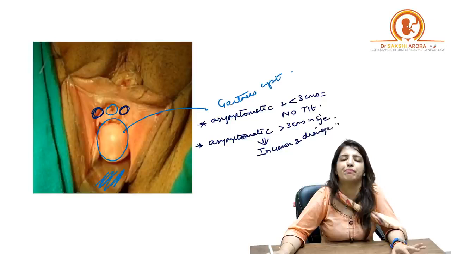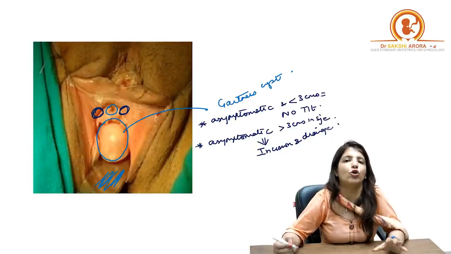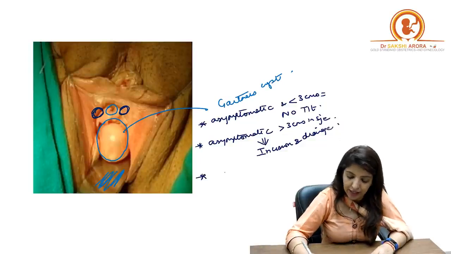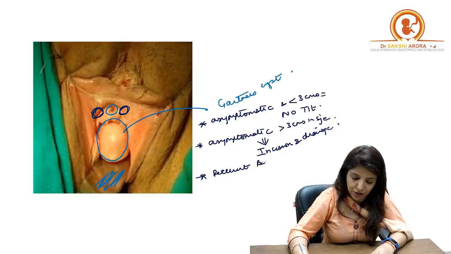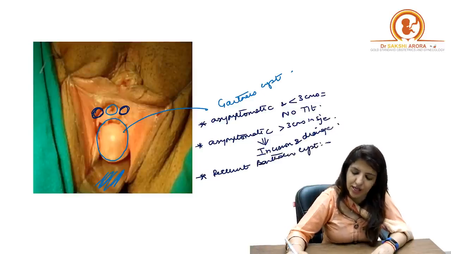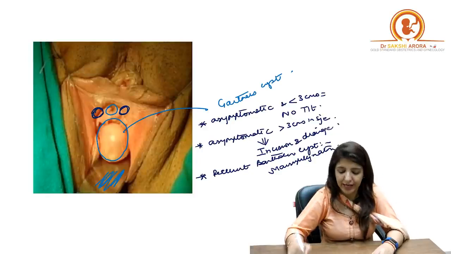You are not going to mark marsupialization as the answer. Incision and drainage followed by placing a Word catheter, right? Then, if it is a recurrent Bartholin cyst, your answer is that I am going to do a marsupialization, right?